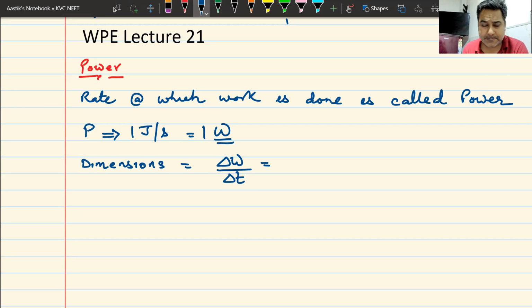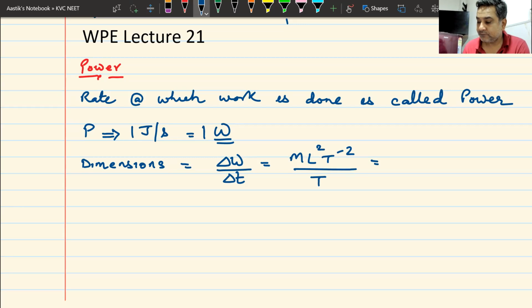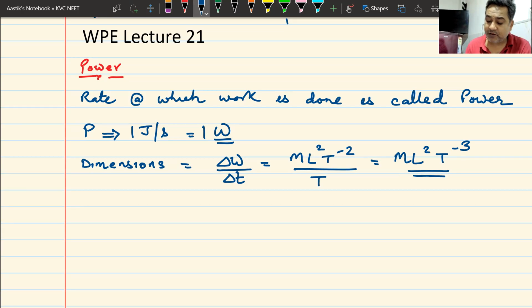Work is force into displacement. Force is mass into acceleration. So mass into acceleration multiplied by distance. So ML square T minus 2 divided by T. So the dimension becomes, I hope you remember the dimension, ML square T minus 3 becomes the dimension of power.